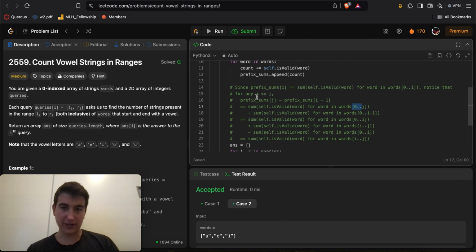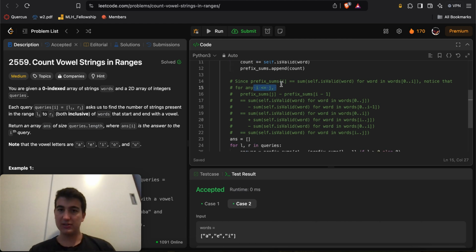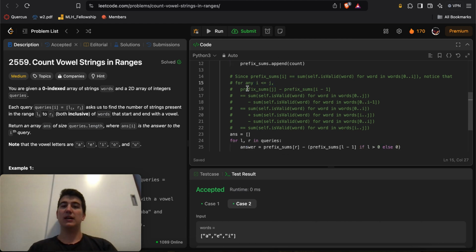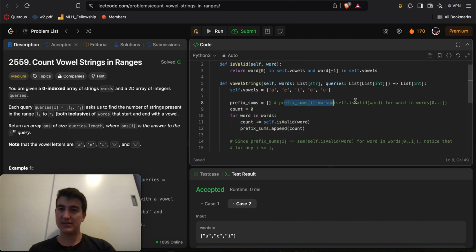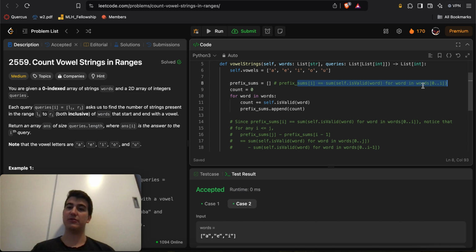So now this is essentially my proof that I wrote down here. For any index i, let's turn it equal to j. Here we're going to take this for granted: prefix sums of i is equal to the sum of each word's value, which is either 1 or 0, whether it's valid or not, for every word from index 0 to index i. And this is very simple the way that we do it. We start off with a count of 0, and for every single word, we augment our count with that word, whether it's valid or not, plus equals 1 or 0, and keep appending that count over and over. That way, for any index i, prefix sums of index i is equal to the number of valid words from index 0 to index i.